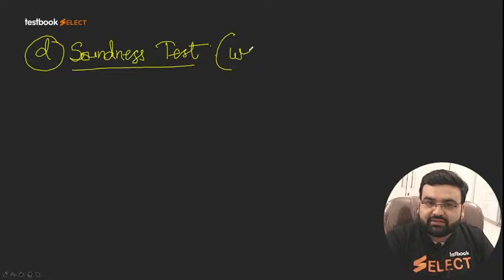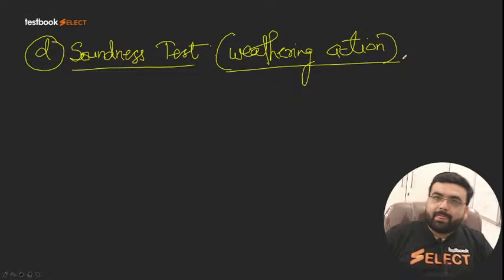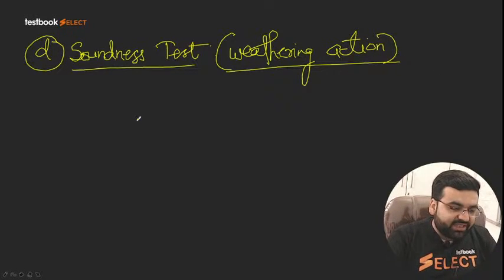So we are going to see the weathering action. Clear?